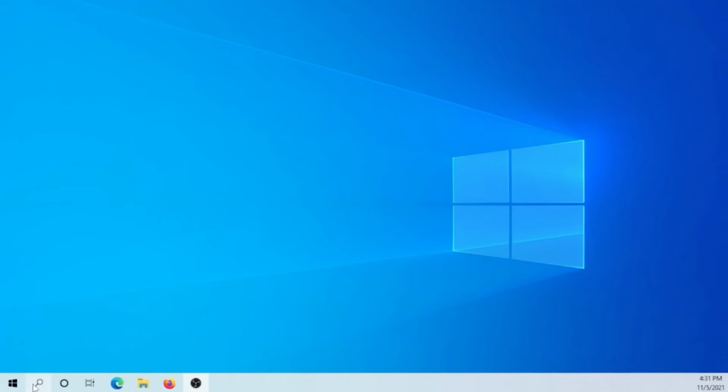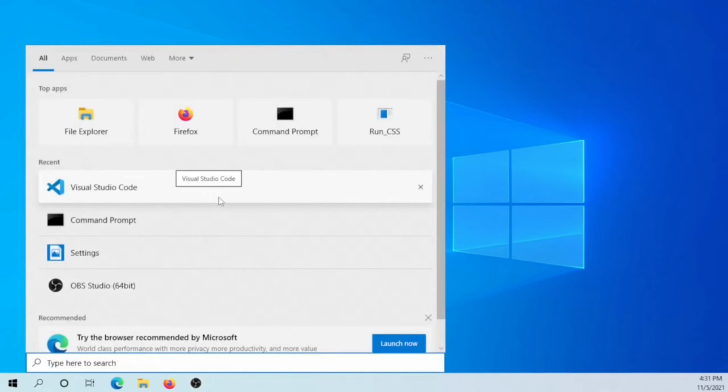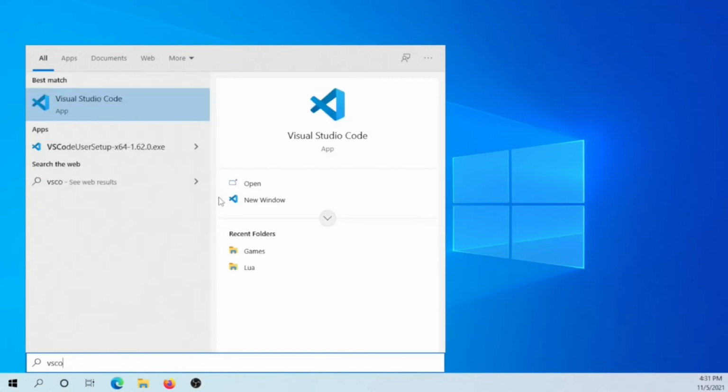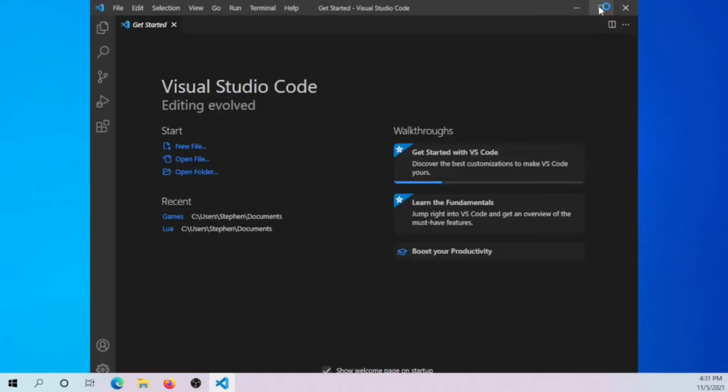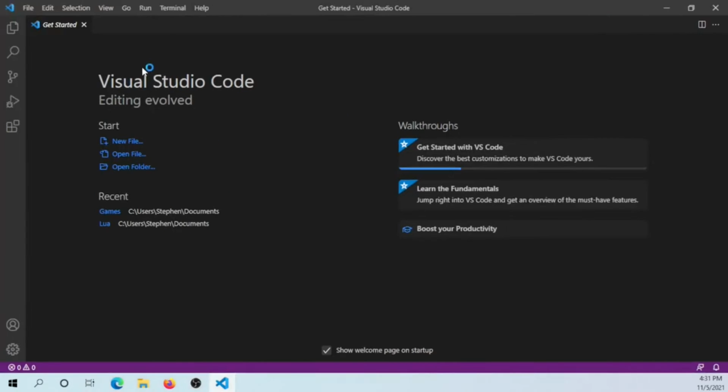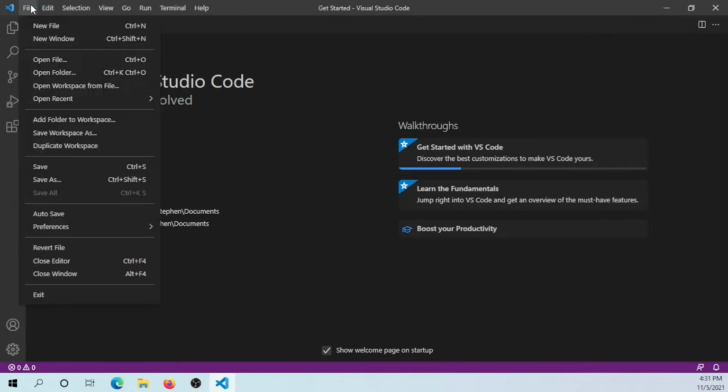First, you open up VS Code. This is a VS Code specific tutorial, so you search VS Code. If you don't have it installed, you do need to go and download it. Okay, then once you have your Visual Studio Code open, you want to go to File and then Open Folder, not Open File, but Open Folder.